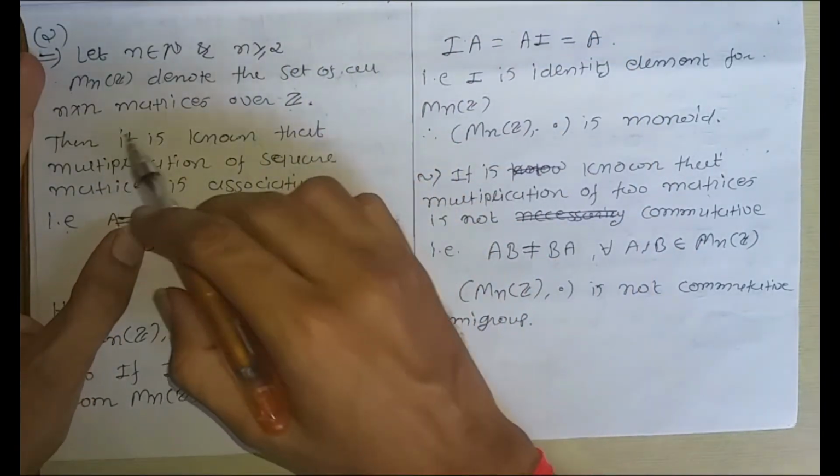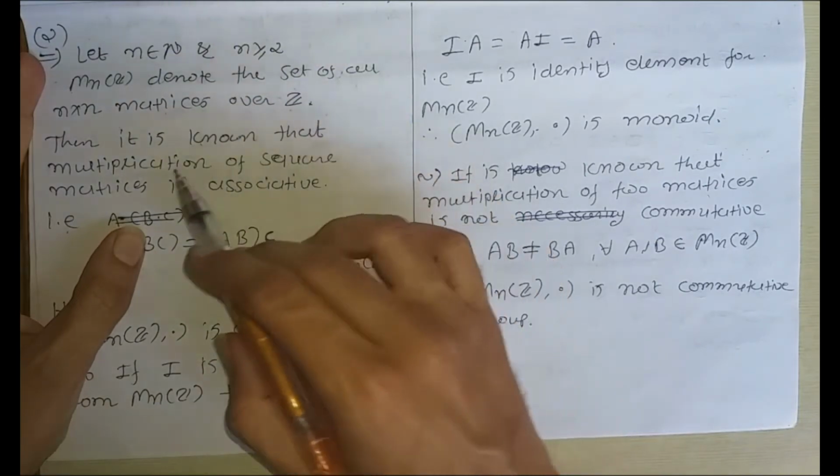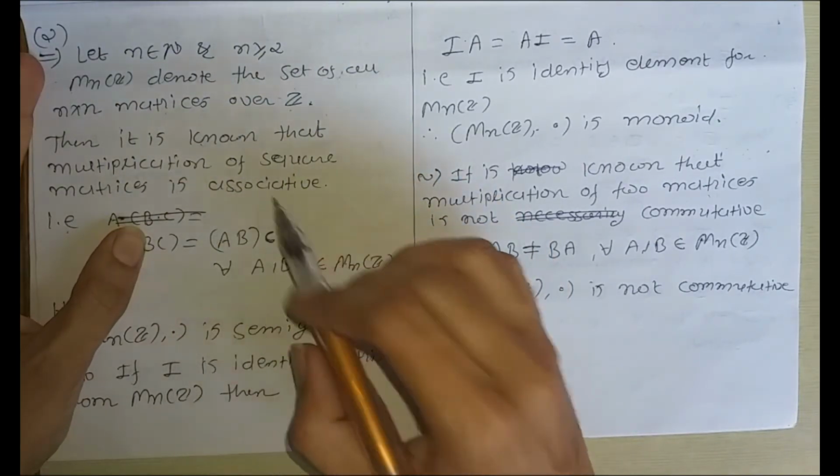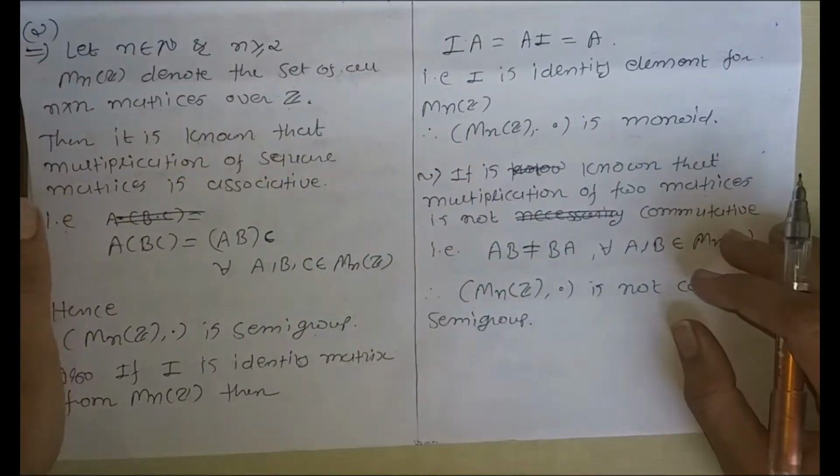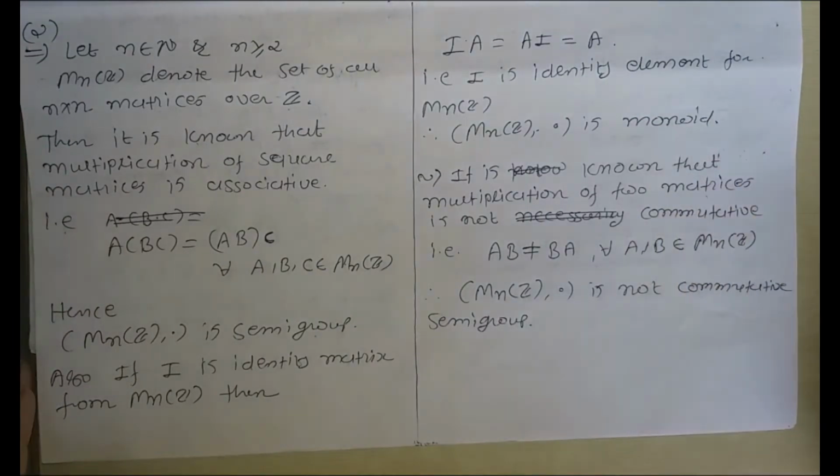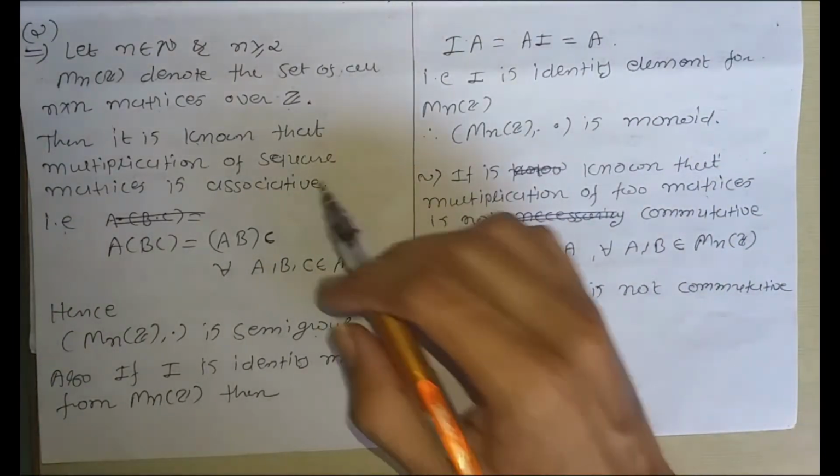It is known that multiplication of square matrices is associative. You should verify it; you can check the proof of this on the internet.